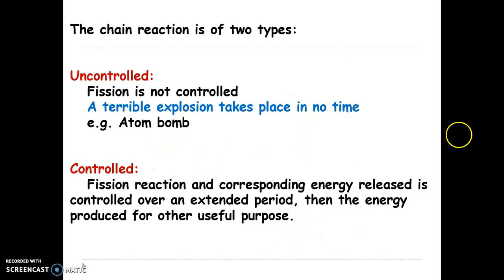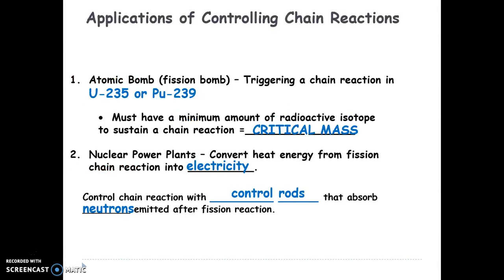This chain reaction is of two types: controlled chain reaction and uncontrolled chain reaction. An atomic bomb or nuclear bomb basically has an uncontrolled chain reaction. Now there is one facility with which we can have control over the fission reaction. Having control means we need to have control over the generated neutrons, and after having a controlled chain reaction, we can use the produced energy for some beneficial purpose.